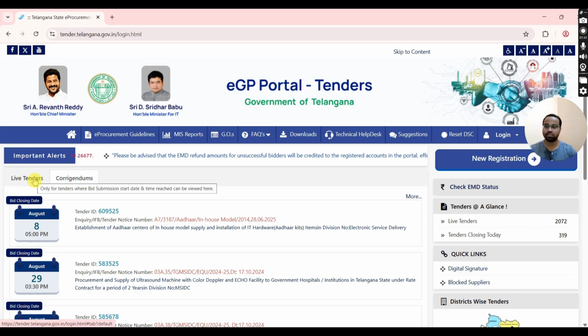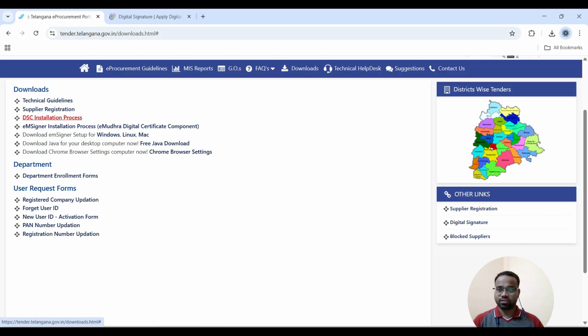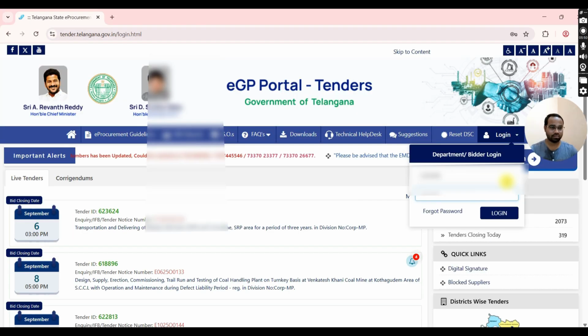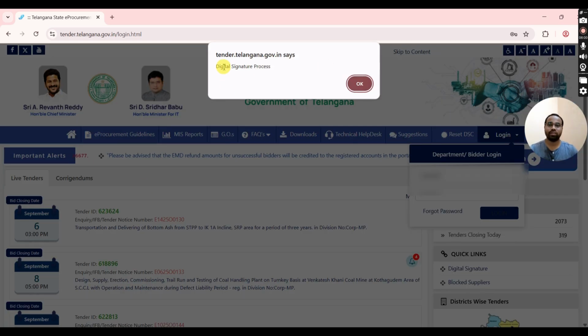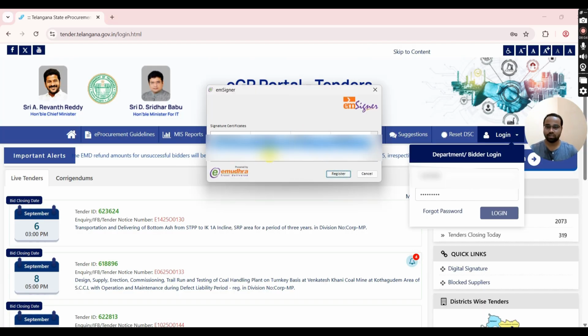I have installed required softwares like mSigner, Java software, and mapped digital signature certificate. And now I'm going to log into TG eProcurement portal with my digital key. After giving user ID and user password credentials, just click on Login. Then a pop-up box shows Digital Signature Process.